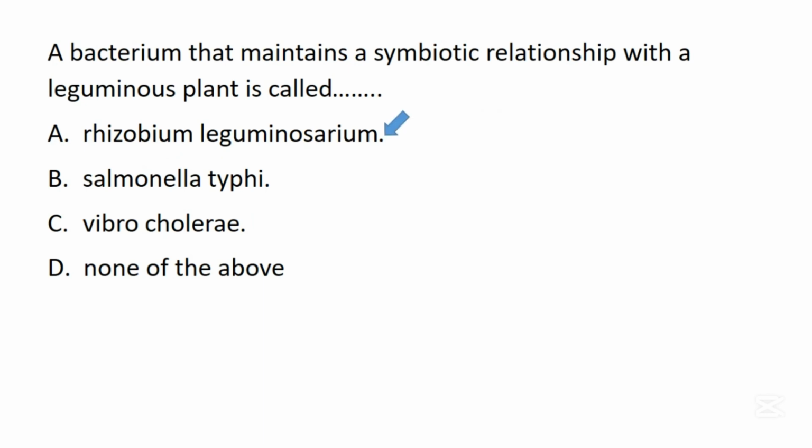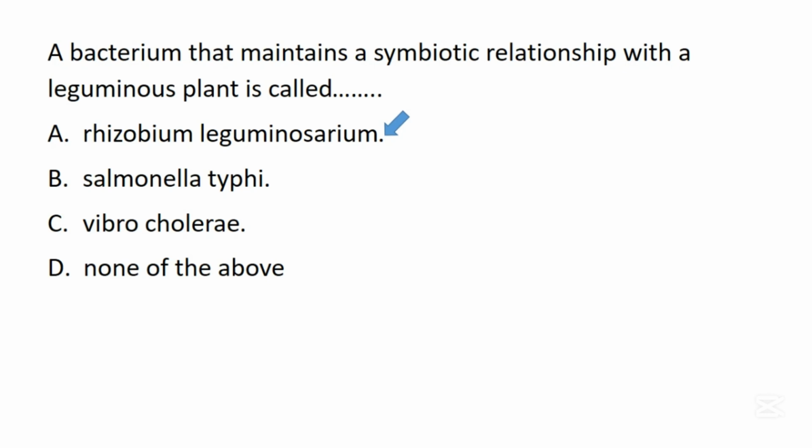Rhizobium leguminosarum. Research has shown that there is a bacterium that lives in the root nodules of a legume, or leguminous plant, and this bacterium is called Rhizobium leguminosarum.